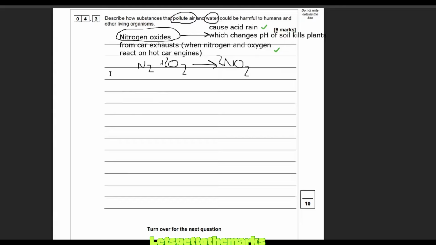Also, nitrogen oxides can cause respiratory issues in humans, things like asthma. So if there's a high level of nitrogen oxides in the air, it's going to cause things like asthma as well. So that's something you want to talk about.